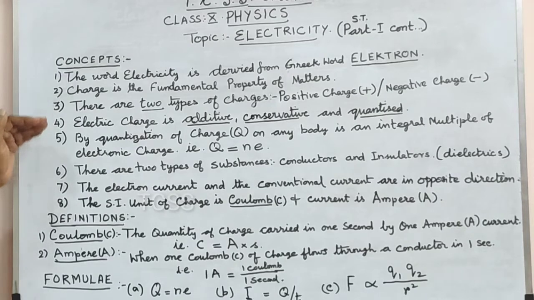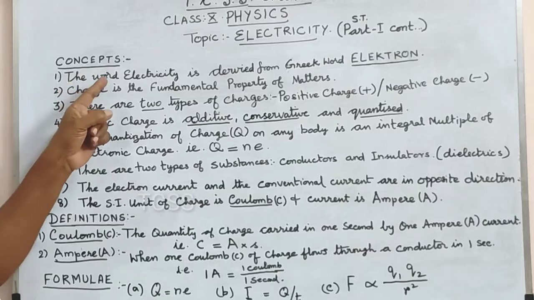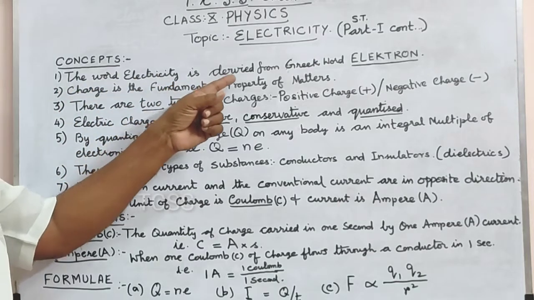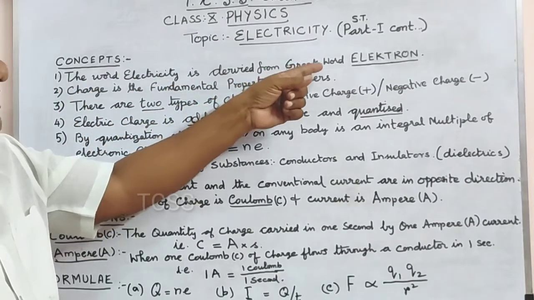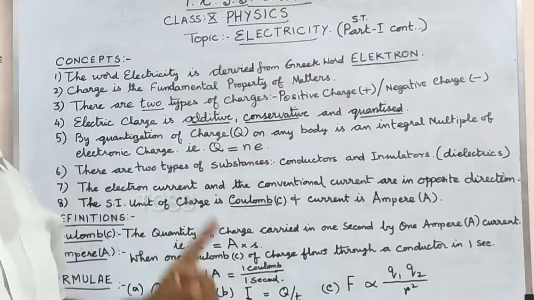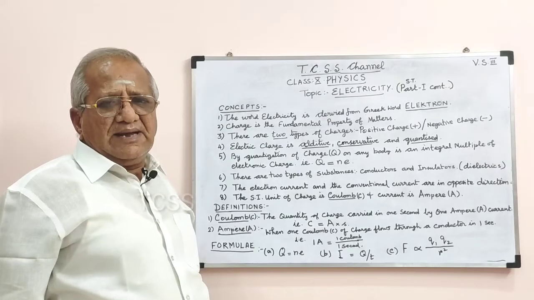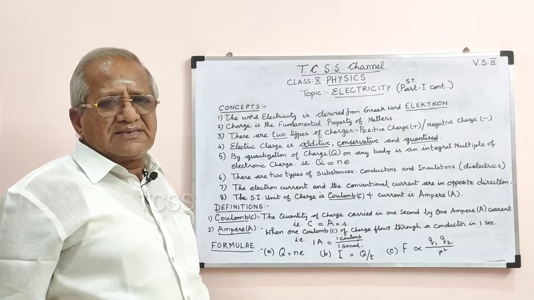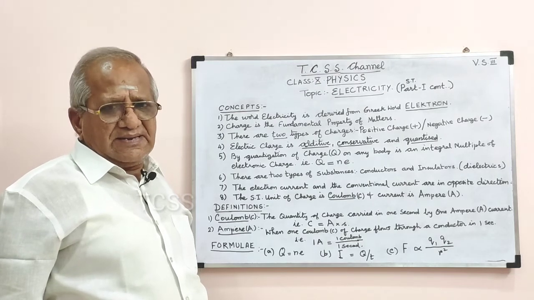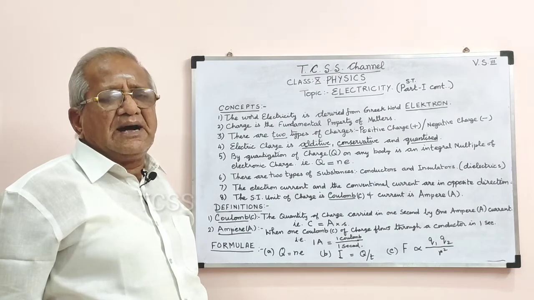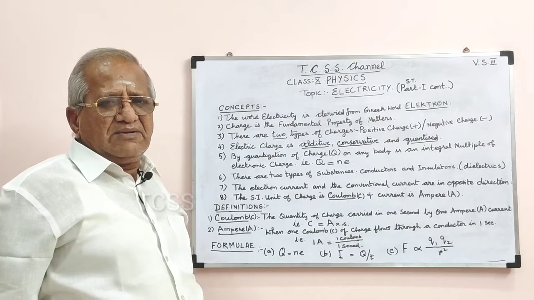There are 8 concepts. The first concept is the word electricity is derived from the Greek word electron. This Greek word electron means amber, A-M-B-E-R, amber. What do you mean by amber?